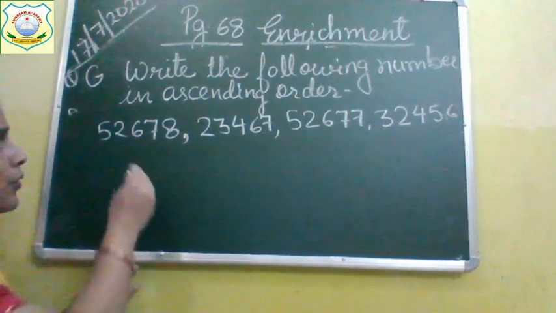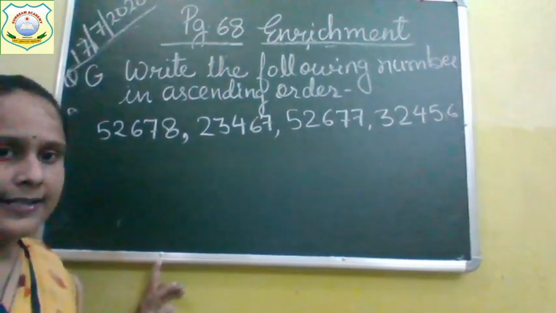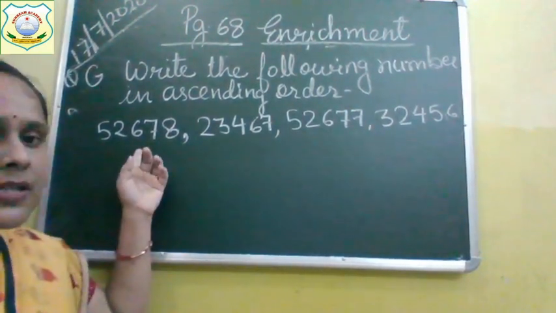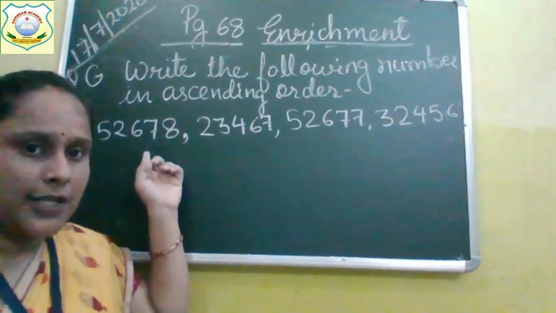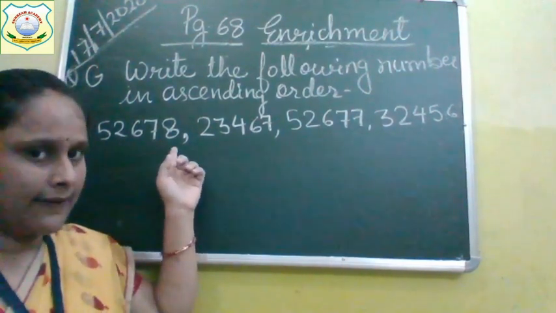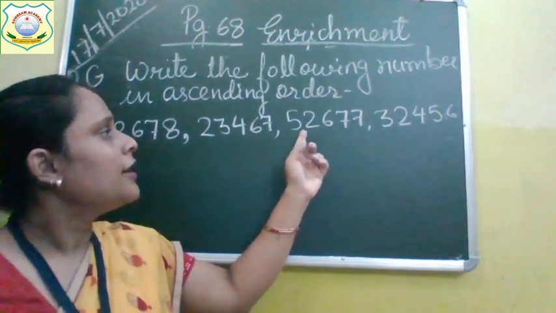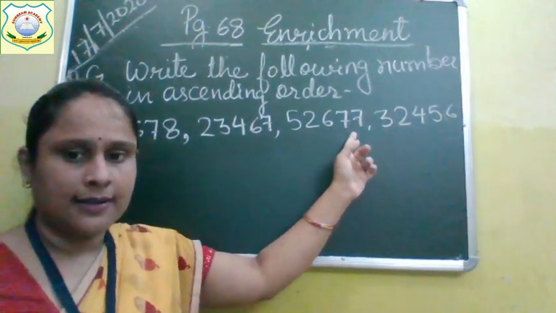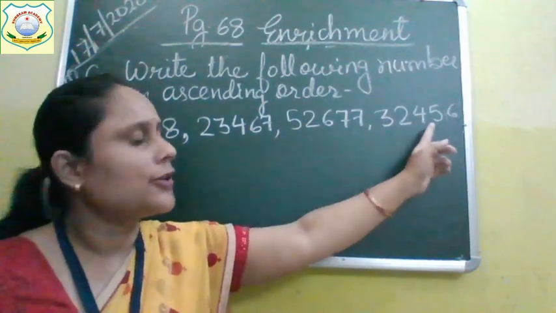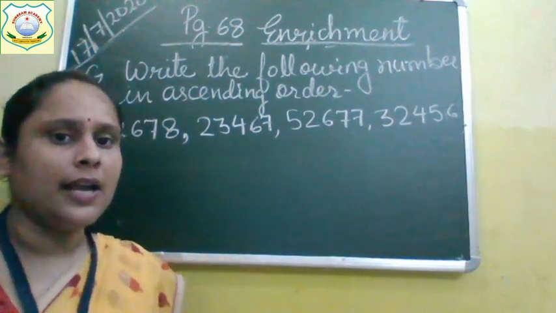Now we'll have a look at these numbers. Read the numbers first. First number is 52,678, 23,467, 52,677 and 32,456.